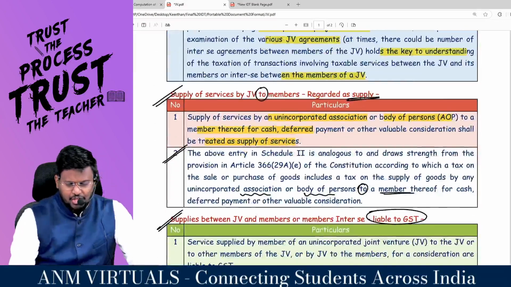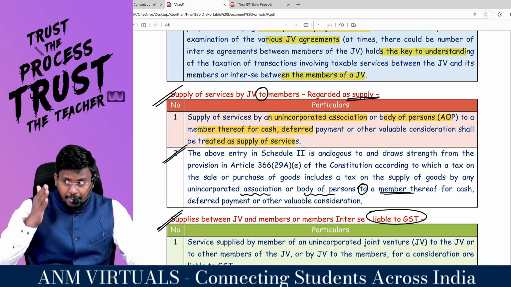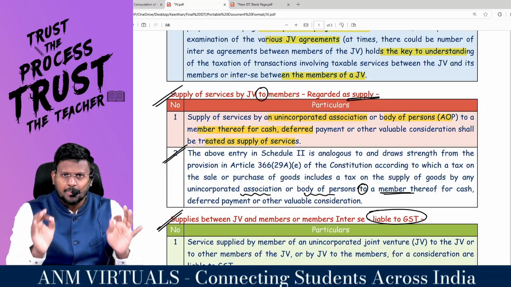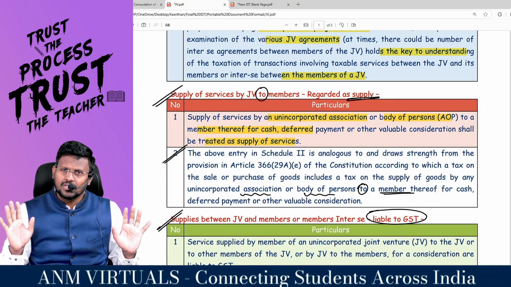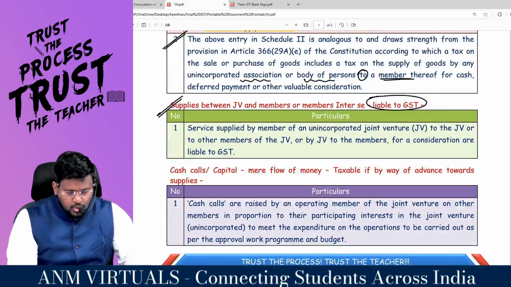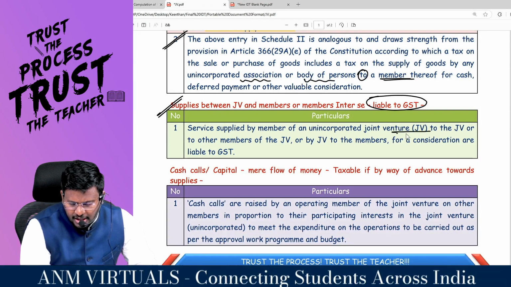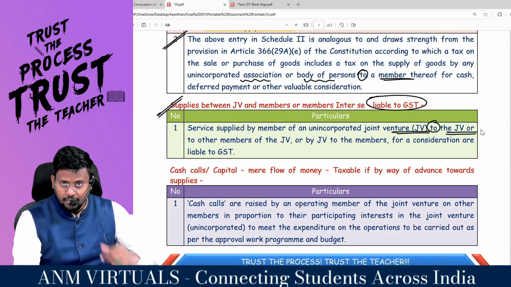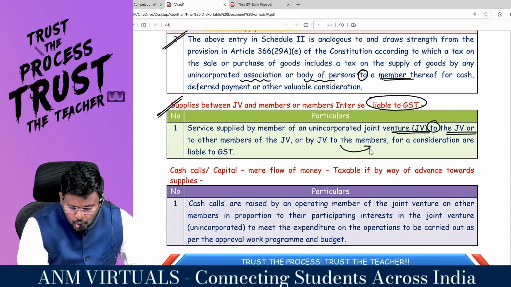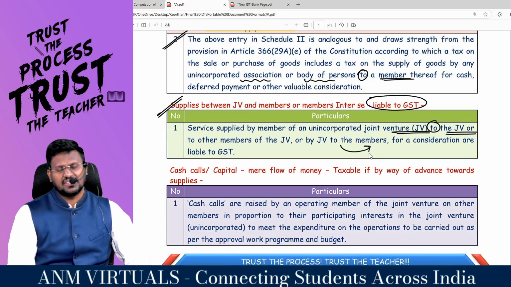So the clarification they have given is, if any service has been provided by the joint venture to its members, it should be treated as supply as per section 7 subsection 1 clause AA. Now the question arises, what about the reverse? Even that is liable to GST. Service supplied by members of an unincorporated JV to the JV or the other members of the JV, or by the JV to the members, for a consideration is liable to GST.